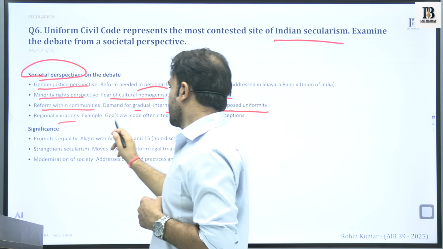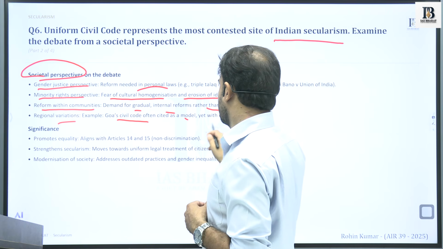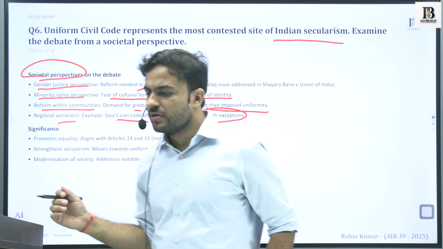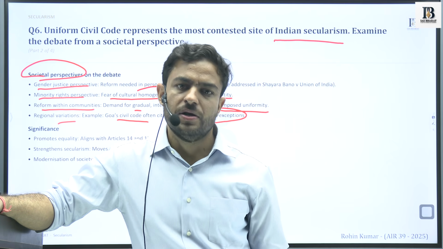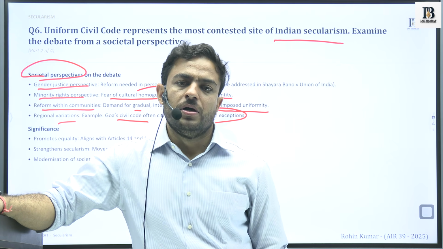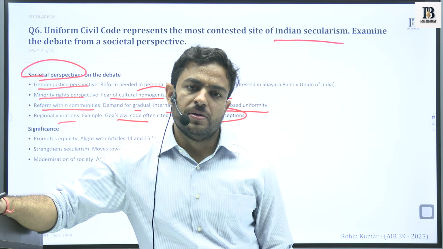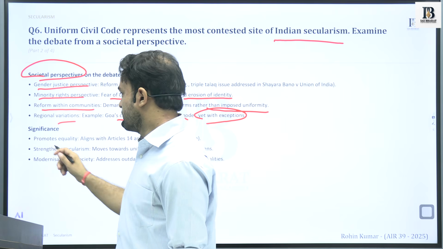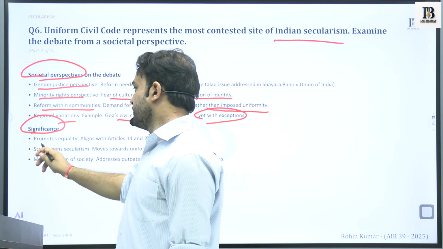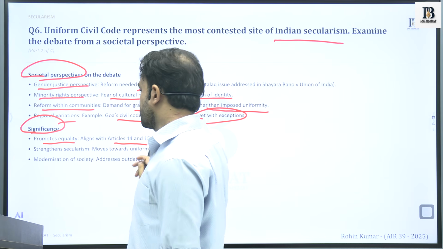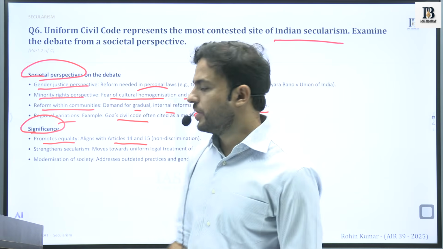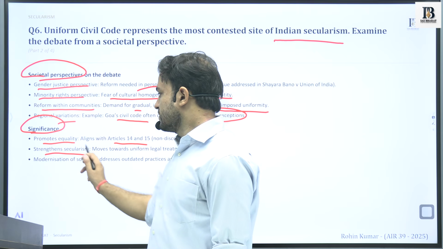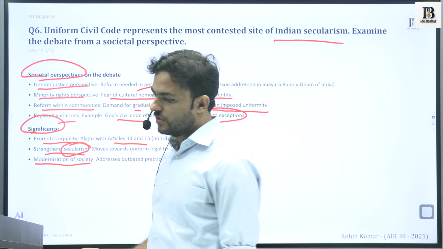Regional variations are there. Goa Civil Code is cited as a model, yet with exceptions. So there are regional variations, and a large part of the country is still not under the ambit of the principles of UCC that we have discussed. What is the significance of it? It promotes equality. It aligns with the constitutional articles that promote equality, 14 and 15. It strengthens secularism and the modernization of society.